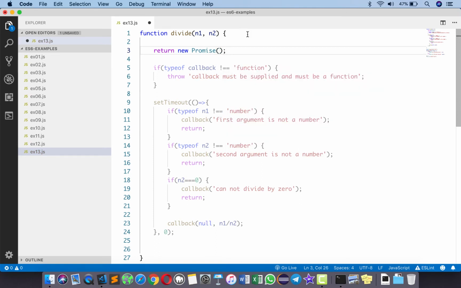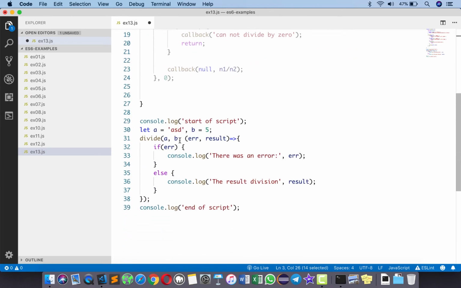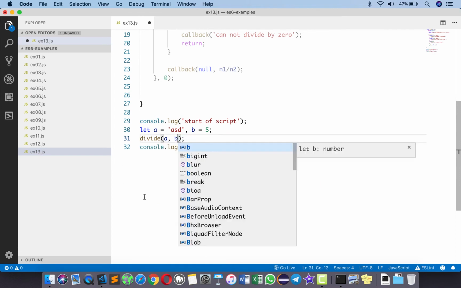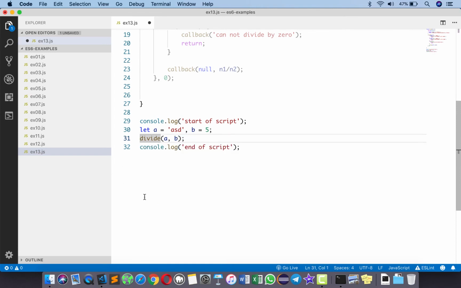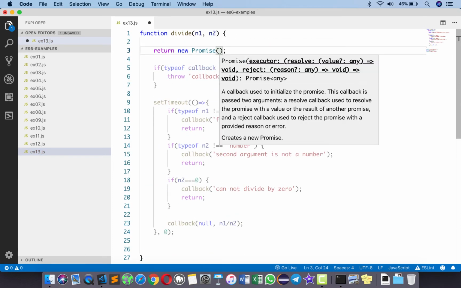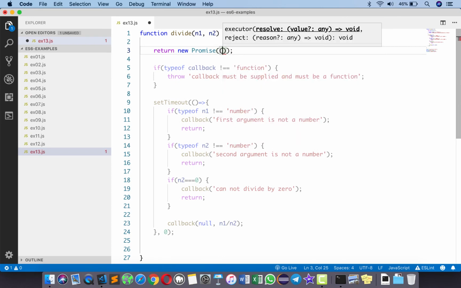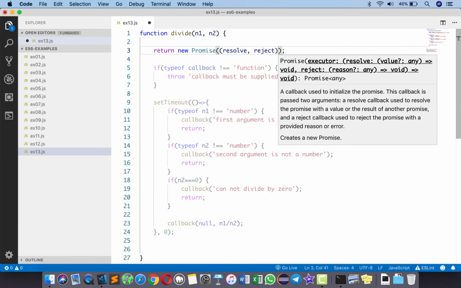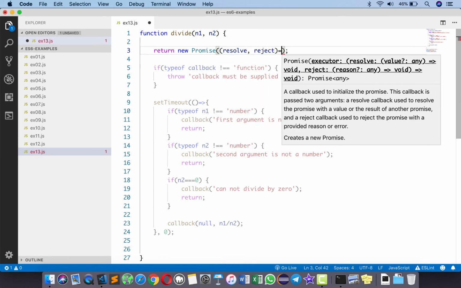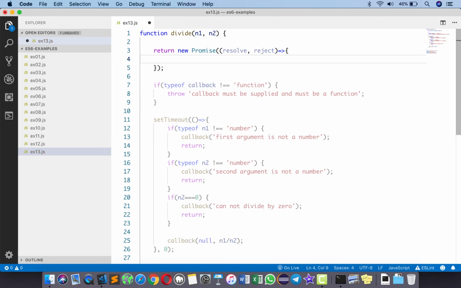And obviously, because we are returning a new promise object, we can now assign this over here to a result. So I can call this here as let result equals to. So we are going to get the promise object over here. The promise constructor takes a callback as an argument, and the callback receives resolve and reject, which are two functions that we have to call. And inside the body, we're going to do all our logic. And since there is no callback, we don't have this particular code, so I can get rid of this.